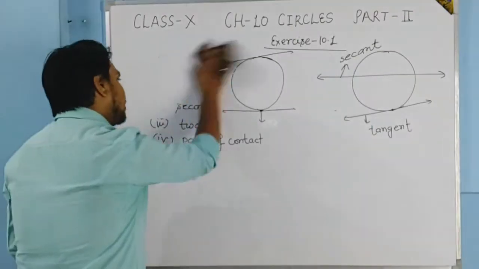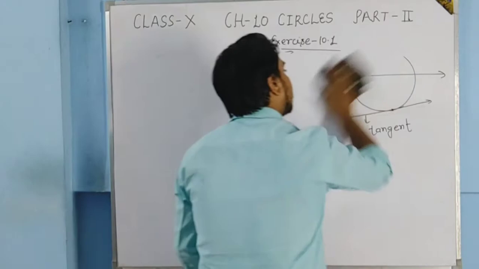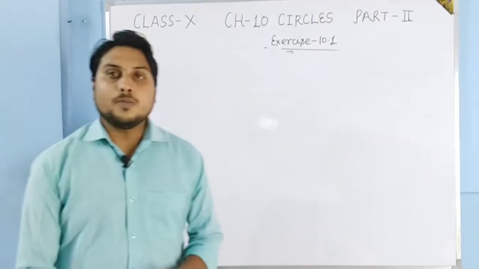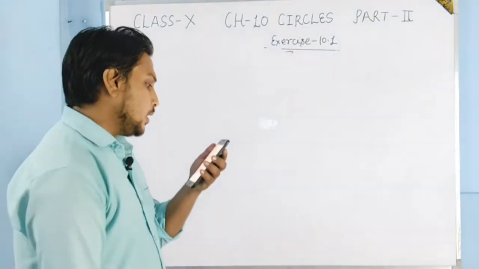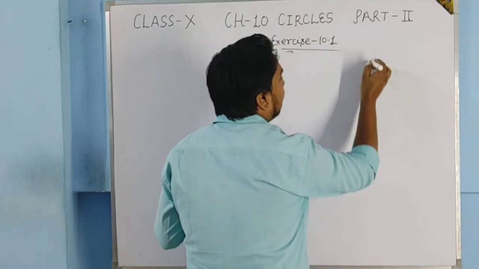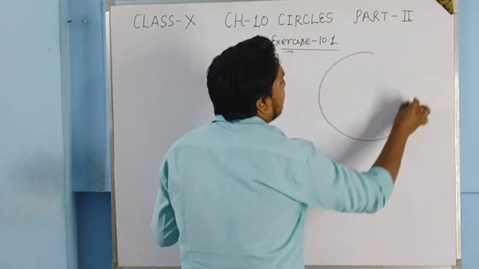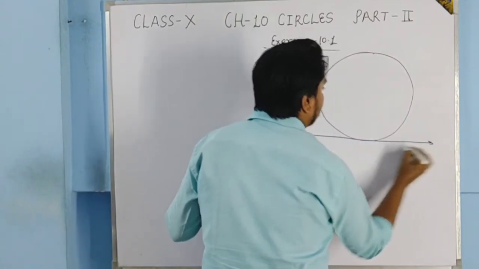Students, let us see the third question of this exercise. Question number 3 is, a tangent PQ at a point P of a circle. There is a circle and one tangent is there.